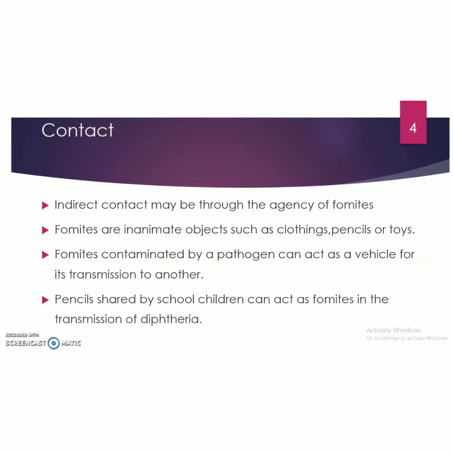The second mode of transmission in contact is indirect contact. This may be through some agents, that is, mainly through the agency of fomites. Fomites are inanimate objects, that is non-living substances, such as clothing, pencils, handkerchiefs, and toys shared among children, which can act as a source of infection. So fomites contaminated by a pathogen can act as a vehicle to transmit a pathogen from one person to another very easily. These pencils shared by school children can act as a fomite in transmission of diphtheria.